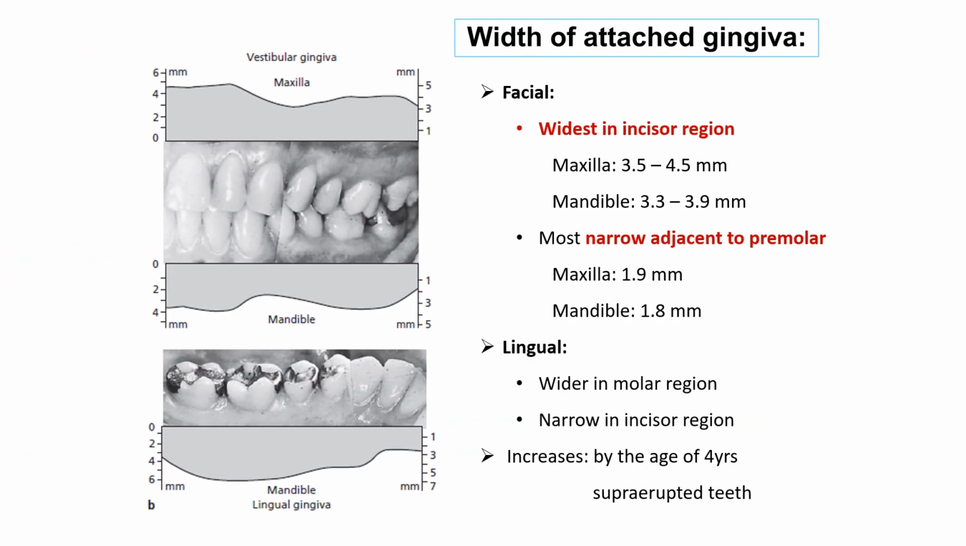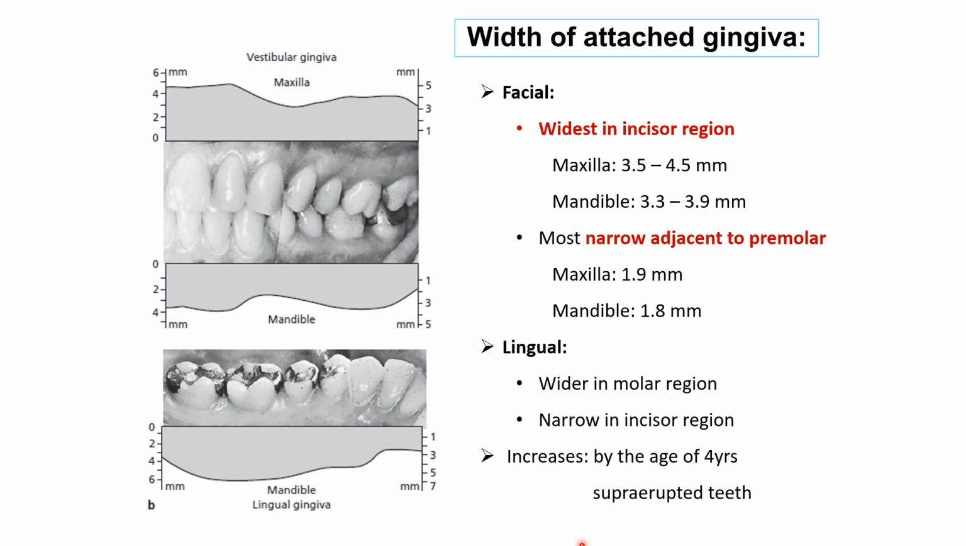This width varies from tooth to tooth and region to region. It is generally wider in the incisor region on the facial aspect, whereas it is wider in the molar region on the lingual aspect. It is about 3.5 to 4.5 mm in the maxilla and 3.3 to 3.9 mm in the mandible. And it is narrower adjacent to the premolars, about 1.9 mm in the maxilla and 1.8 mm in the mandible.